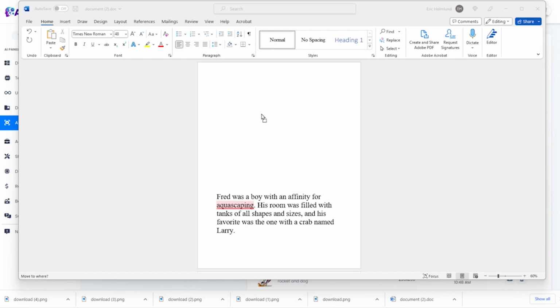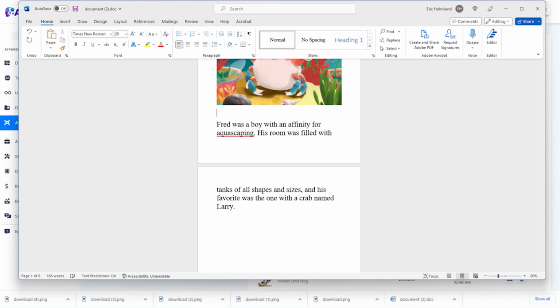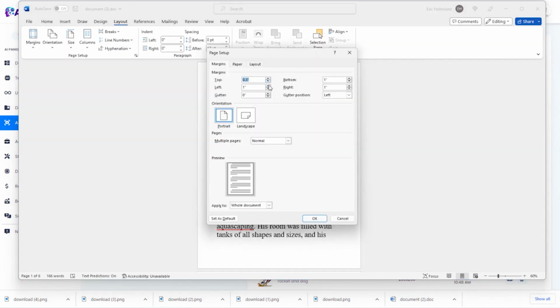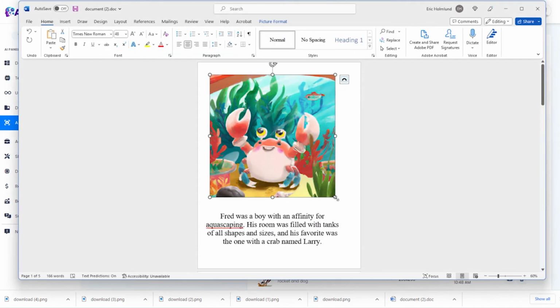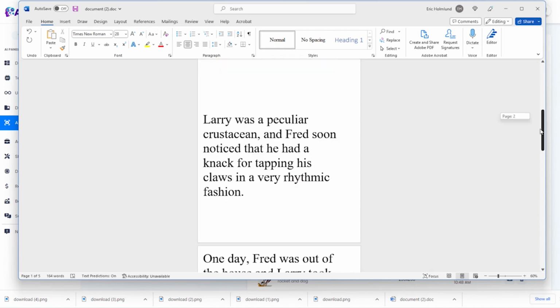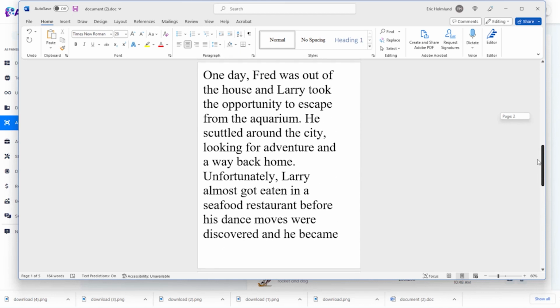And then I'm going to drag and drop that picture of Larry the Crab that we just generated. Let's make the top and bottom margins maybe a little smaller. There we go. So the first page might be something like this. Fred was a boy with an affinity, I might just actually change that to say, who loved aquascaping. His room was filled with tanks of all shapes and sizes, and his favorite was the one with a crab named Larry.